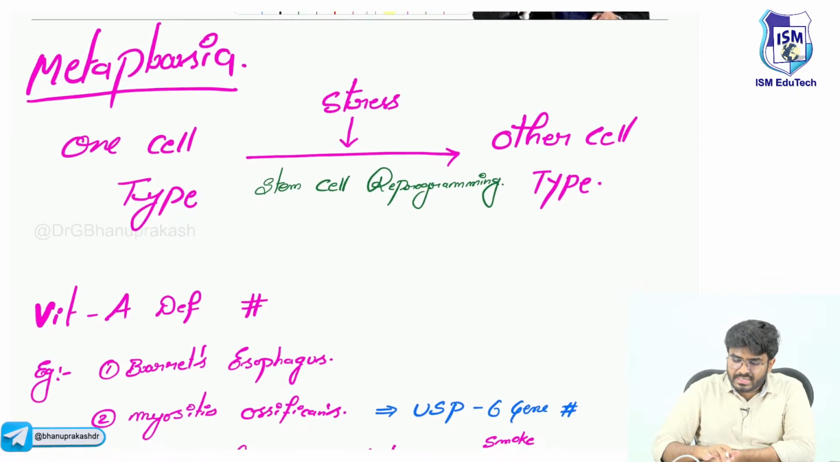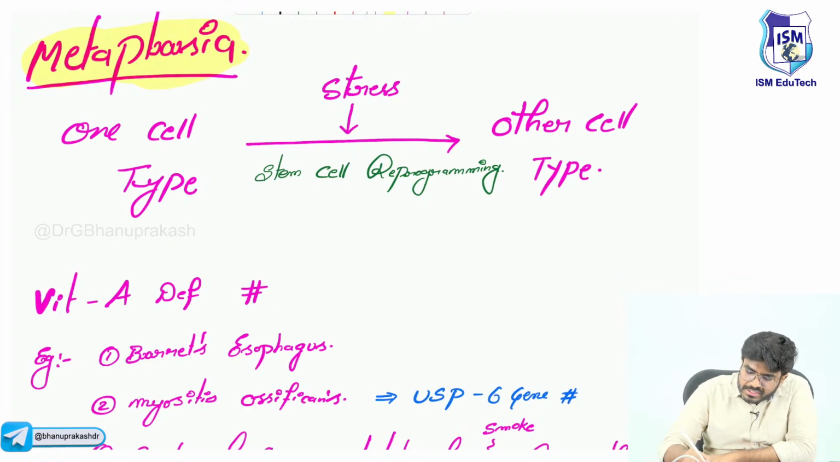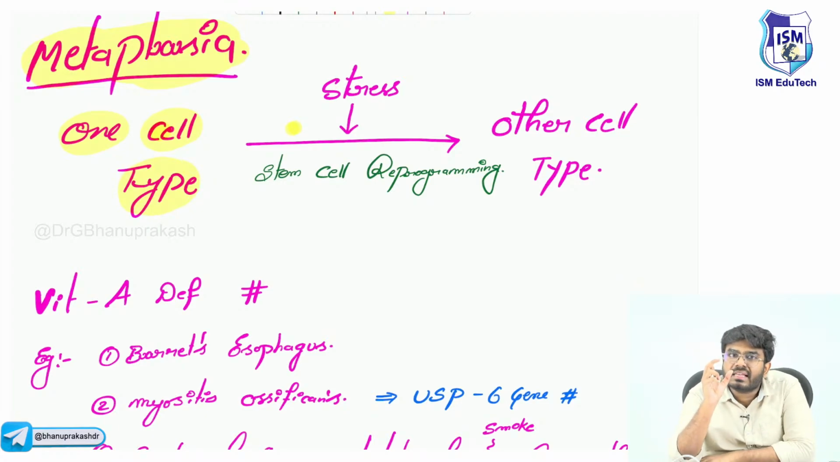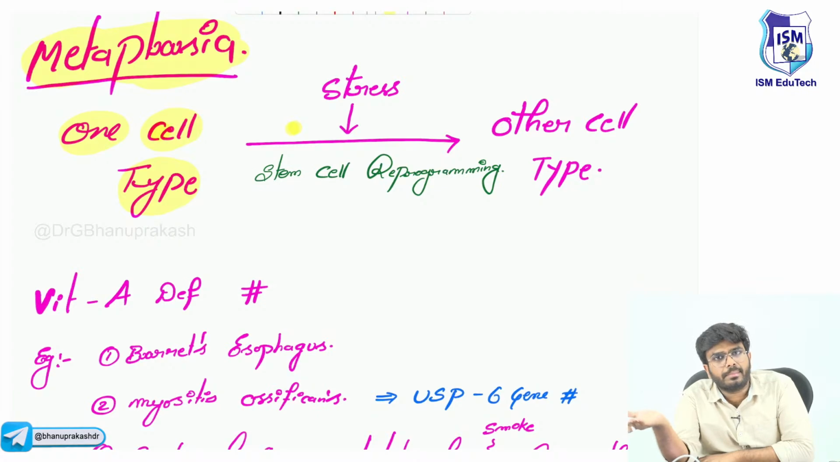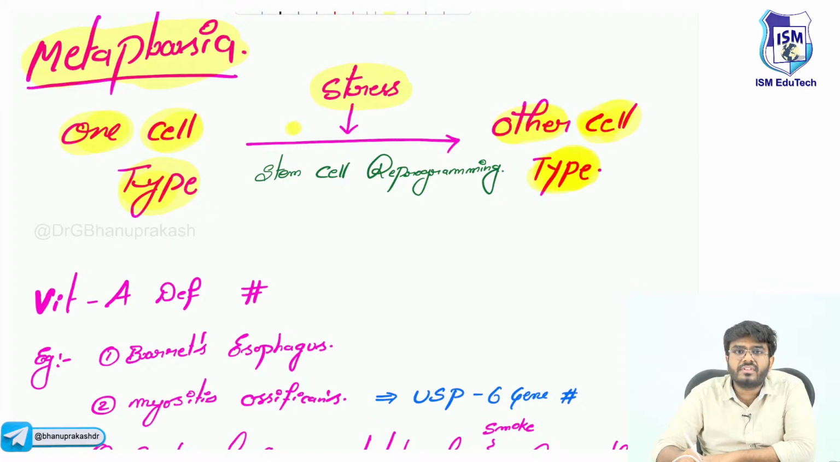Now, after this, let's talk about the other cellular adaptation. The next cellular adaptation is called metaplasia. So what is metaplasia and what should you know for your exam? Metaplasia means one cell type changes into another, totally different cell type. Why is it changing? Because of stress.